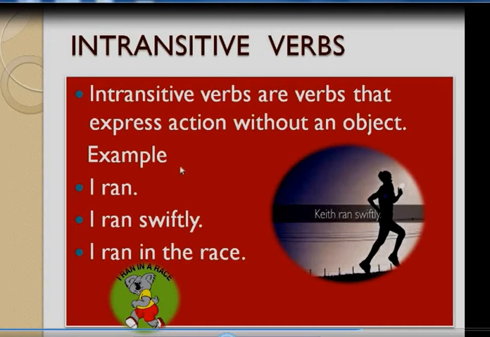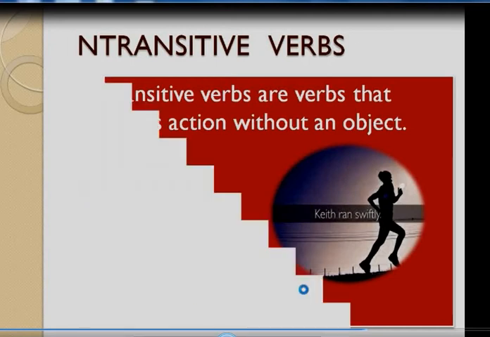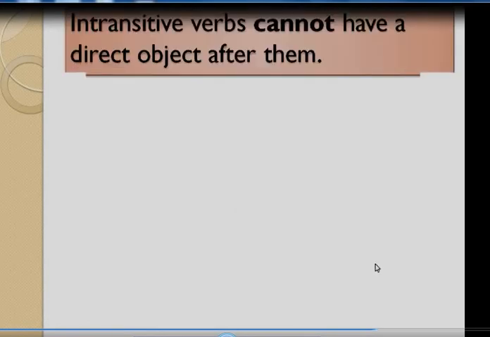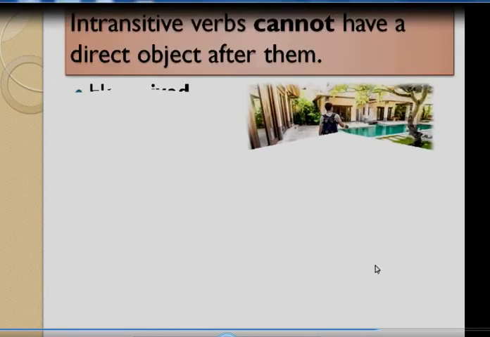I ran swiftly. I ran in the race. So that is the intransitive verbs. Again, we can see some of the examples also. Intransitive verbs cannot have a direct object after them.